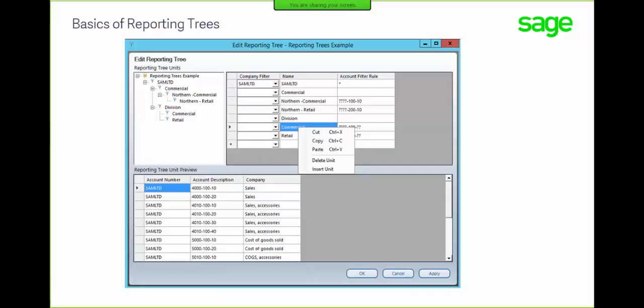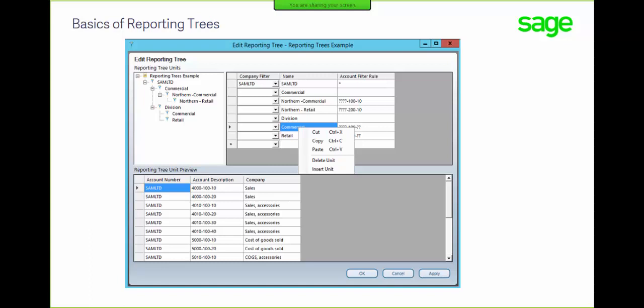So let's get going. Firstly, the basics of the reporting trees. You need to set up your reporting trees, and what I would suggest is that you create a rough draft on maybe a piece of paper of how you want to structure your reporting trees. Now, this is filters on account structures for all the different integrations, but as this is a generic webcast, if you are using X3, you would use your dimensions. And remembering, you would need to use your analytical formulas for that.